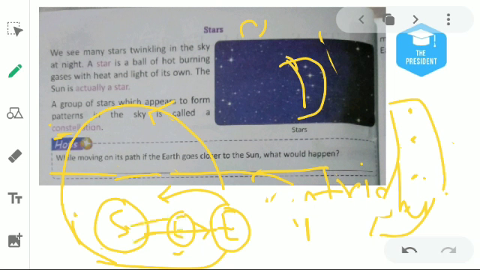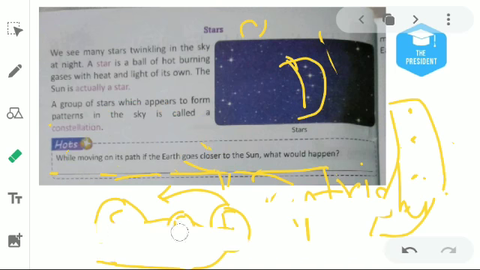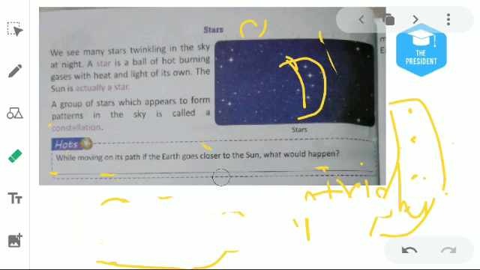Think, what will happen? Everything will be born on the earth. Every plant, every human will get fire. Everything will be destroyed on the earth, and life will no longer exist here.